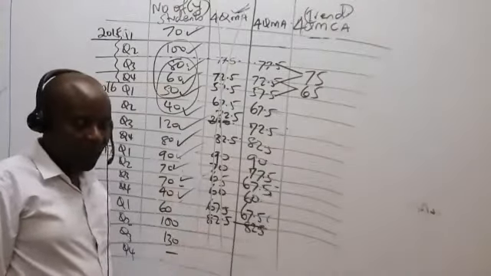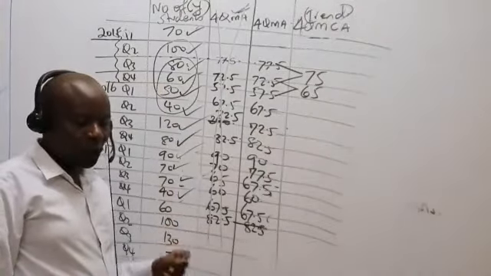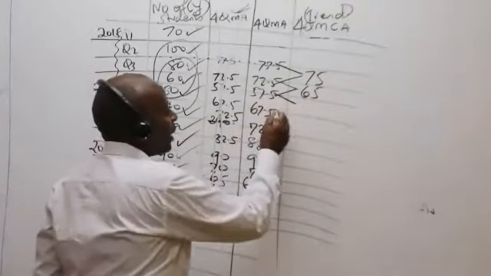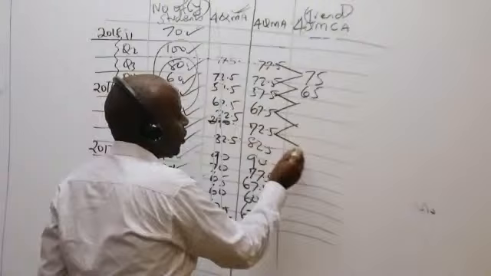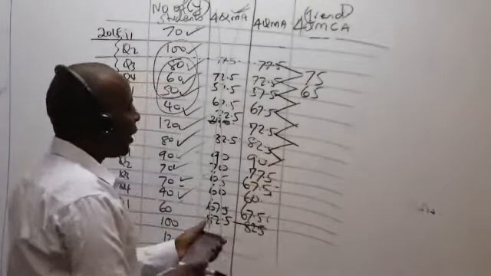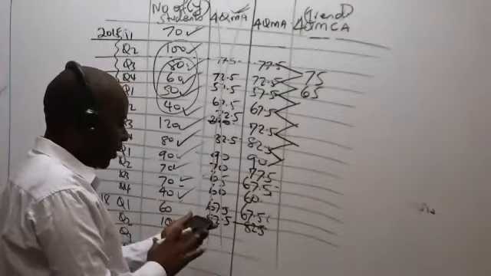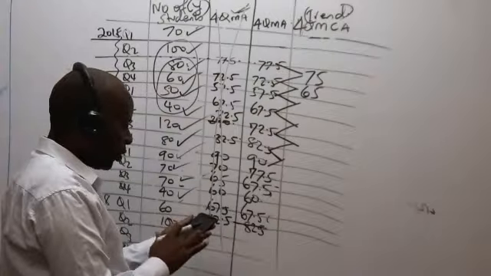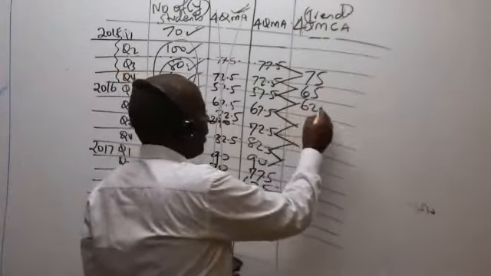I'm now centering. How do we center? We are taking 2 at a time. Thank you very much. So please come and center like that. You add and divide by 2. So like now here we have 57.5 plus 67.5, divided by 2. I'm getting 62.5.